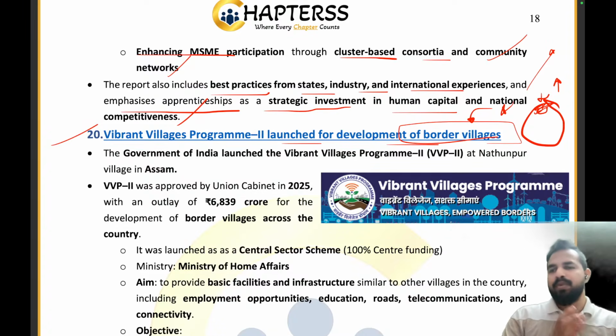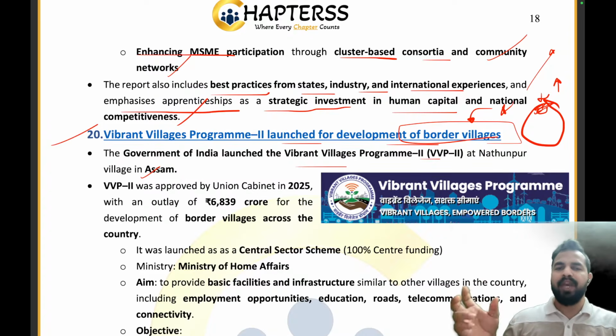So the Vibrant Village program has been launched by the Government of India for the development of these border villages. The Government of India has launched the Vibrant Village Program 2 in the Nathompur village in Assam. And in Assam there is Nathopur village, my dear friends. So from there we have launched the Vibrant Village Program 2, and we are working on the development of the border villages. We want to make these border villages vibrant and that is why we have come up with this initiative where we will be providing the basic facilities and good infrastructure to the people of the border villages.